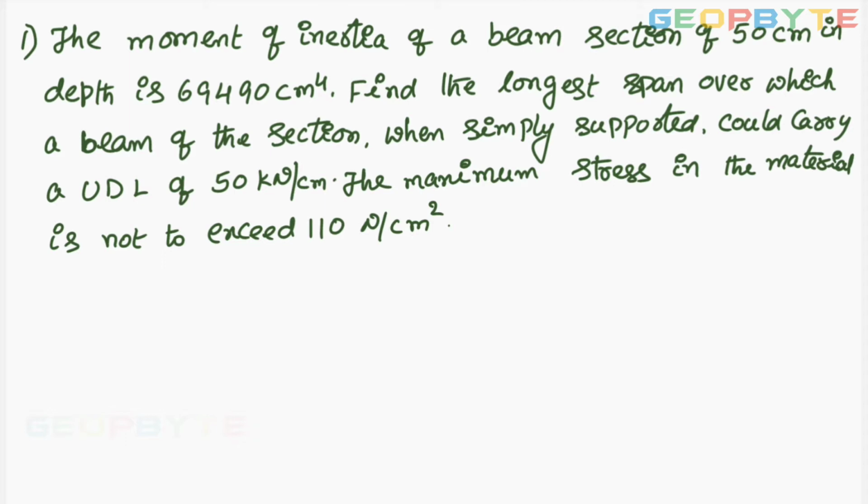Look at the problem. The moment of inertia of a beam section of 50 centimeter in depth is 69490 cm power 4. It means the depth is, let me write the given data.